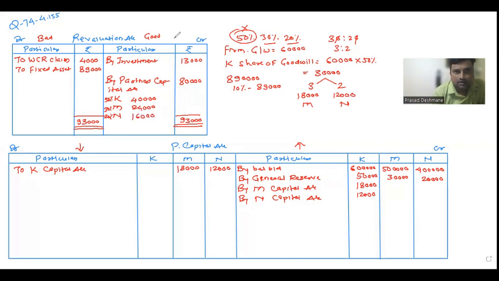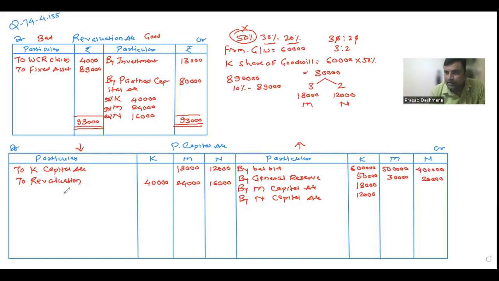Since I got these figures on the credit side of the revaluation account, they will be recorded on the debit side of the partners' accounts: 40,000, 24,000, and 16,000.